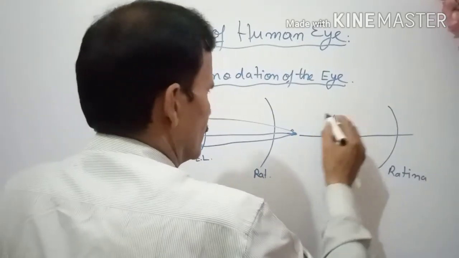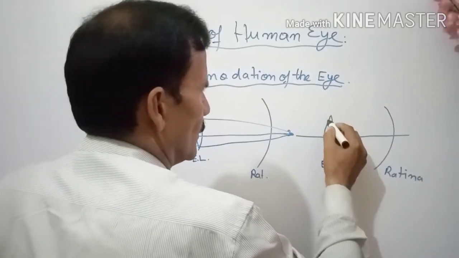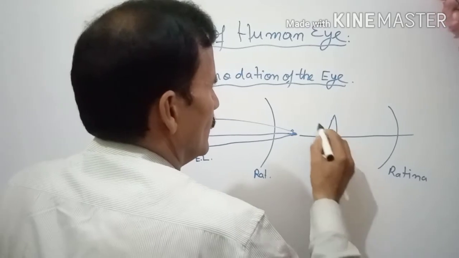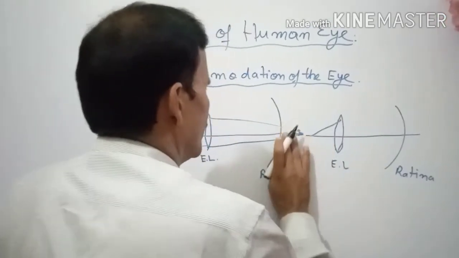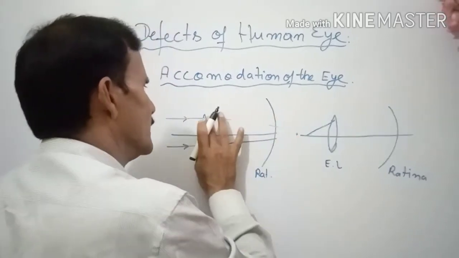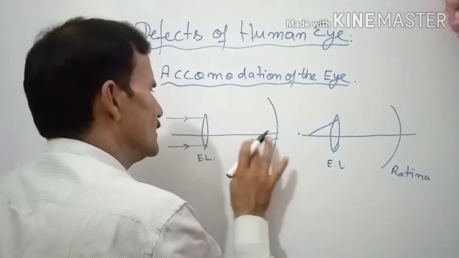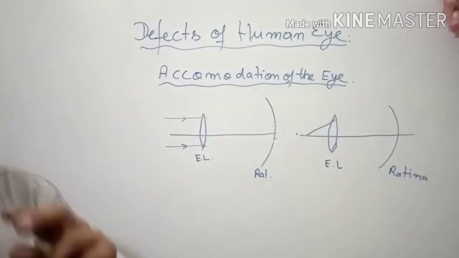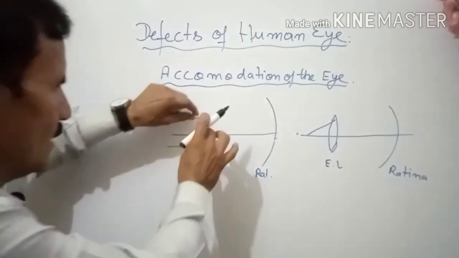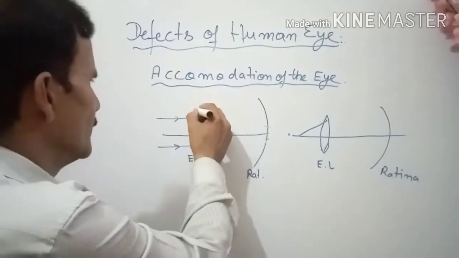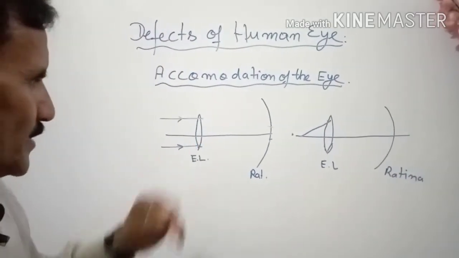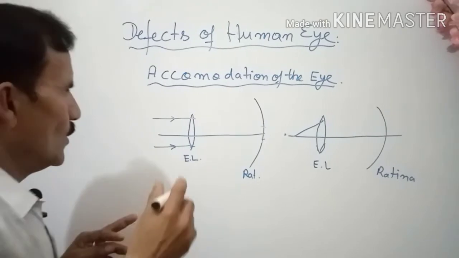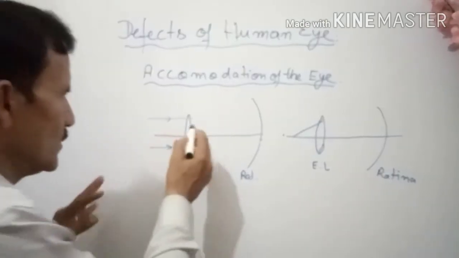Or suppose here you are seeing the nearer object. So what happens actually, to focus here, the eye lens can change the focal length because it is flexible. The ciliary muscles are here, so they can change the shape and size of the eye lens, and so the eye is adjusting to see them.